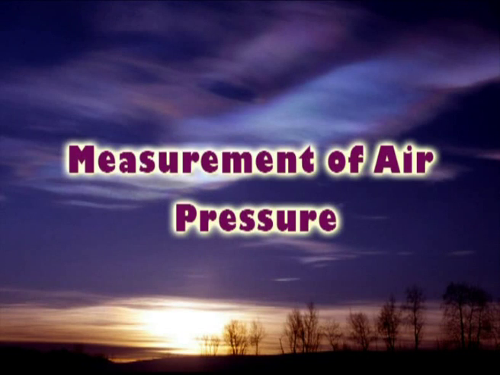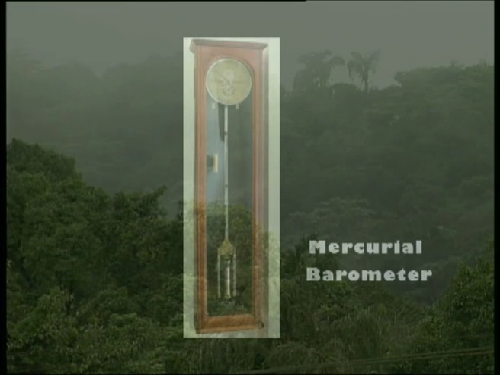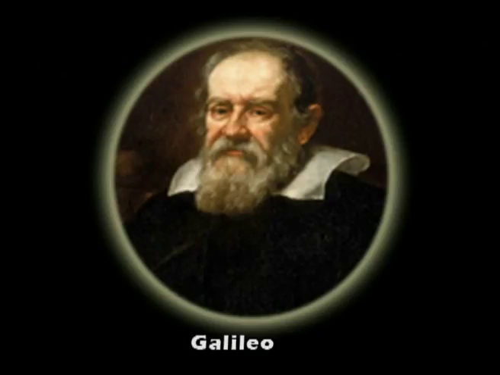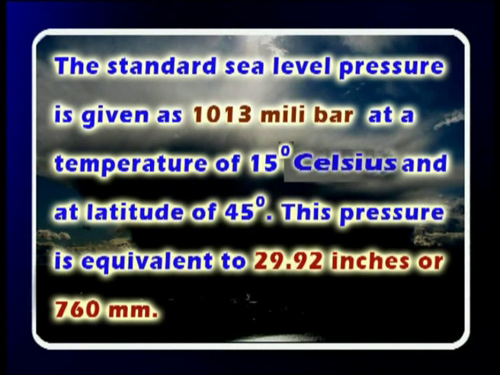Measurement of air pressure. Atmospheric pressure is measured most accurately with the help of the mercurial barometer. Evangelista Torricelli, a student of Galileo, developed the barometer. The standard sea level pressure is given as 1013 millibars at a temperature of 15 degrees Celsius and at a latitude of 45 degrees.